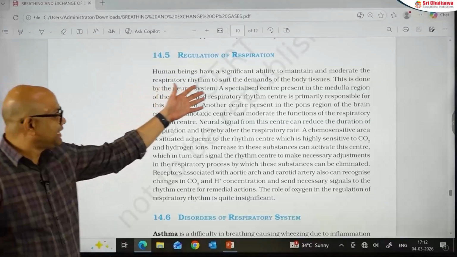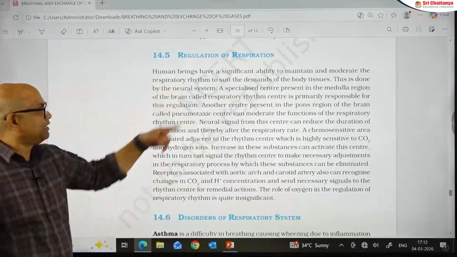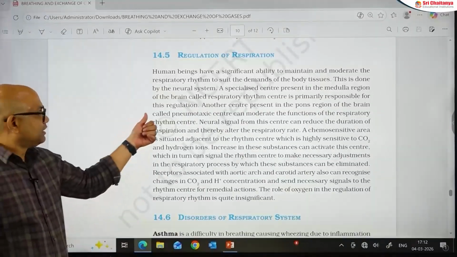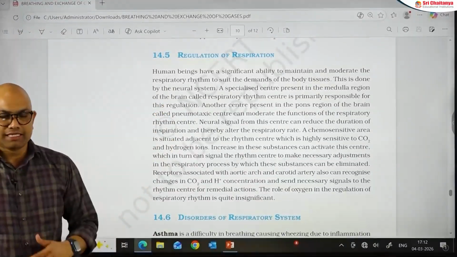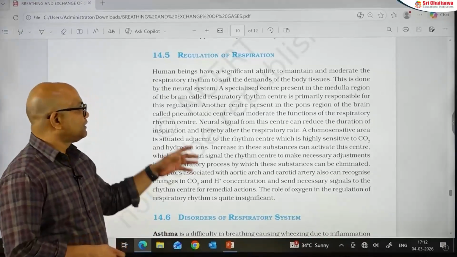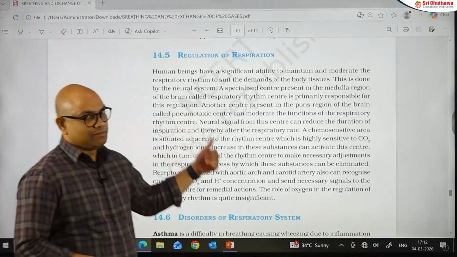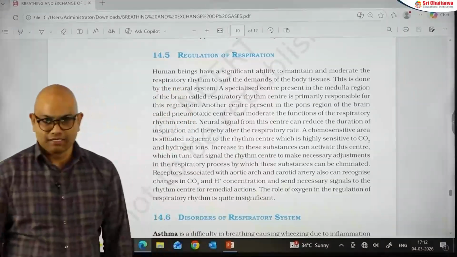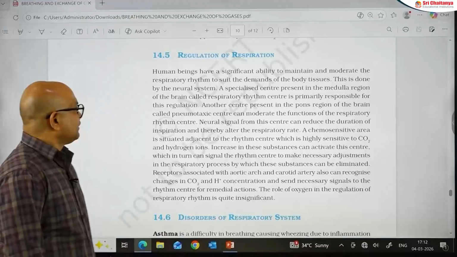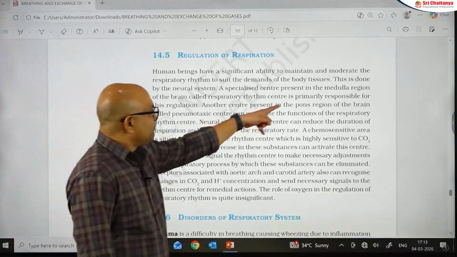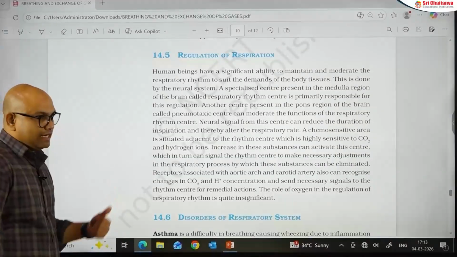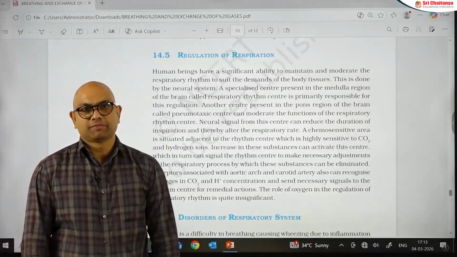Human beings have a significant ability to maintain and moderate the respiratory rhythm to suit the demands of the body tissues. This is done by the neural system. Regarding the centers of the neural system that regulate the respiratory rhythm, the first one is the medullary rhythmic center, also called the respiratory rhythmic center. It is present in the medulla oblongata and is the main center primarily responsible for the regulation of both inspiration and expiration.